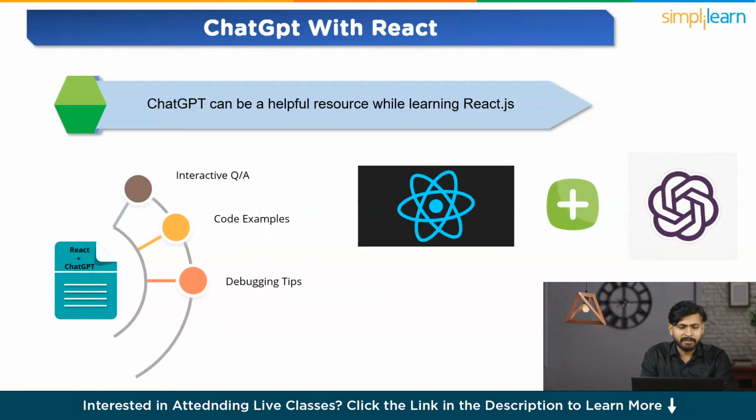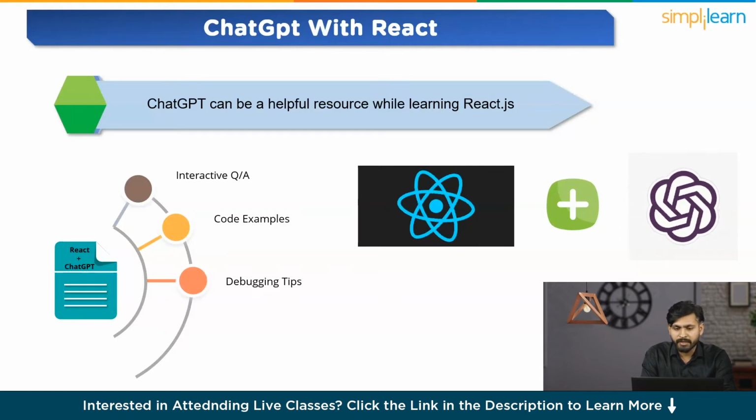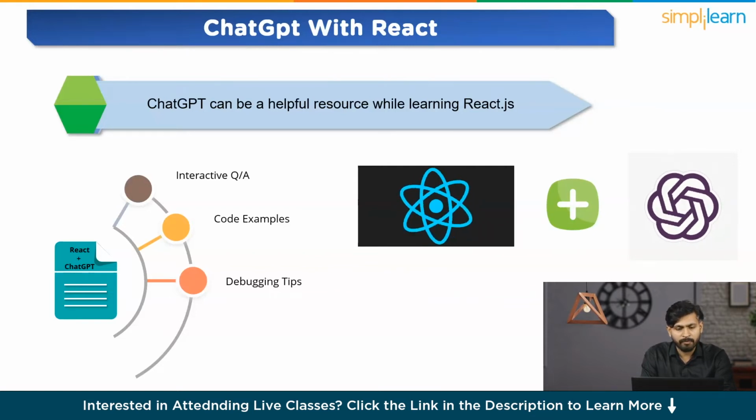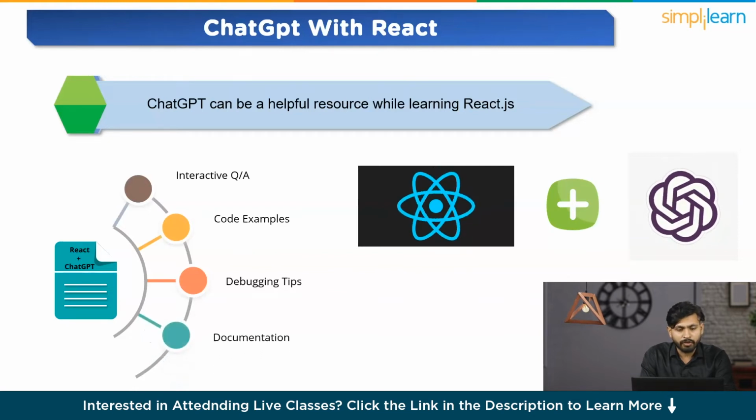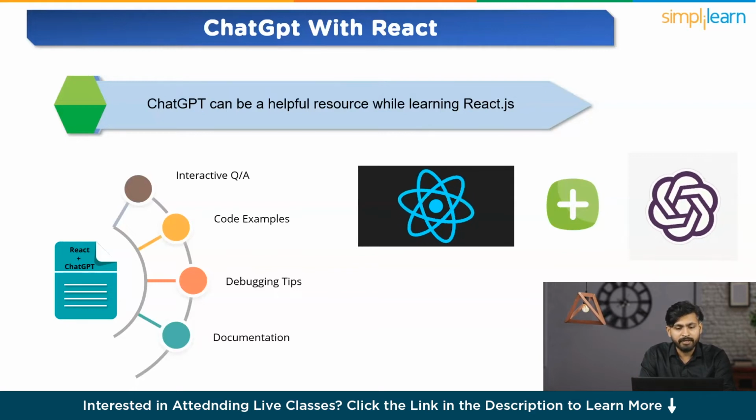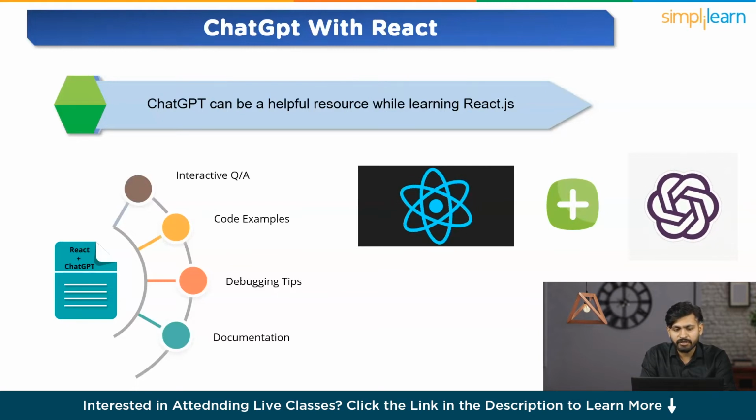If you encounter any issues or errors while coding, you can describe the problem to ChatGPT and ask for debugging tips. This interactive debugging approach can provide insights into problem solving. Next is documentation. ChatGPT is very helpful in documentation. You can use ChatGPT to guide you through React.js documentation. Ask for explanations on specific concepts, methods, or features that you find challenging.